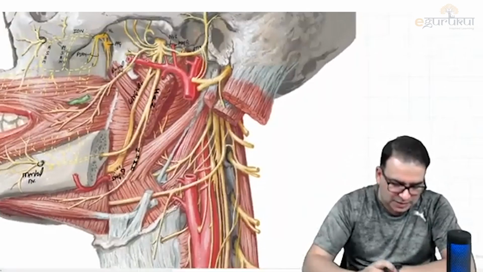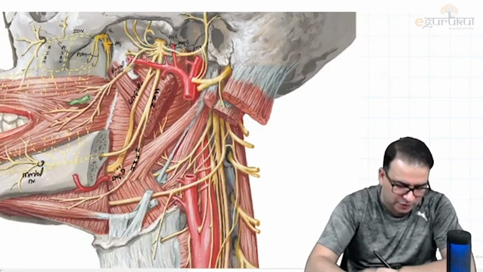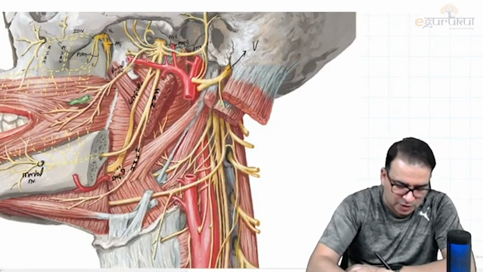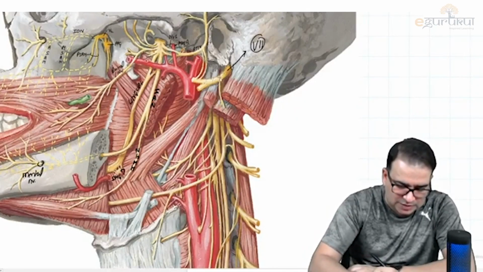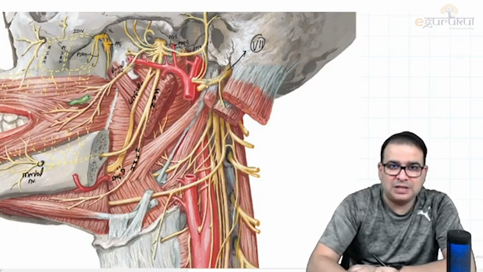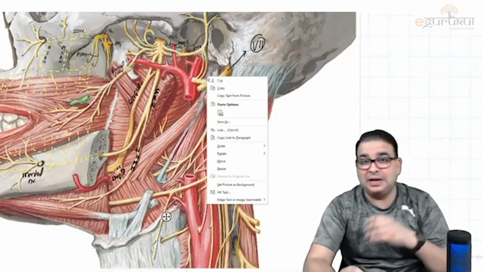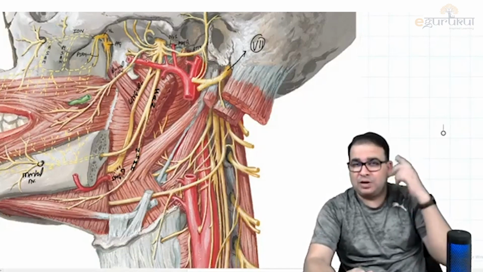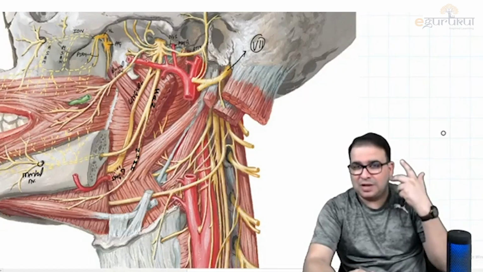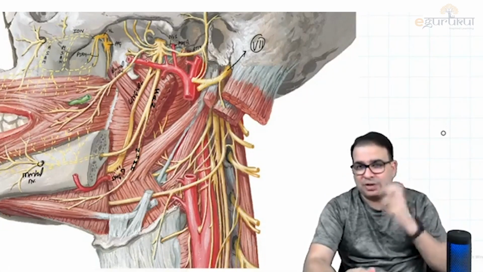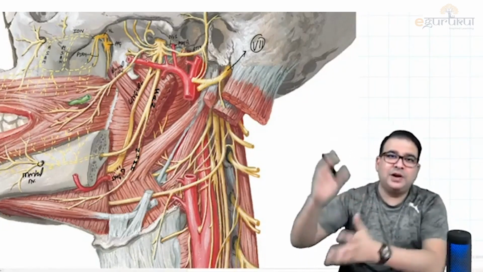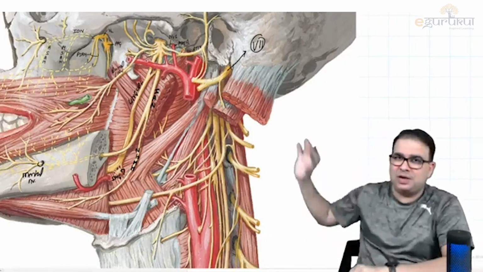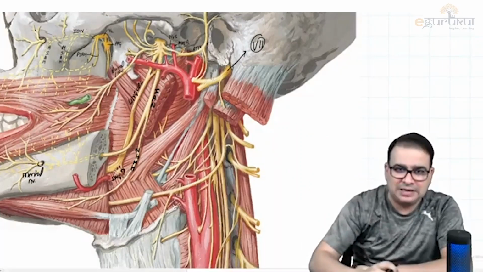Nerve to mylohyoid. See, this is a cut end of the trunk of the facial nerve. They have not shown the facial nerve here. That is a facial nerve, guys. This is a facial nerve coming out of the stylomastoid foramen, and they've cut it. You can see the two trunks of the facial nerve, which we said are in the parotid gland. One was the temporocervical, and one was the cervicofacial trunk. So the two parts will again divide into further branches in the parotid gland. The parotid gland and everything is removed from here, so we can't see it.